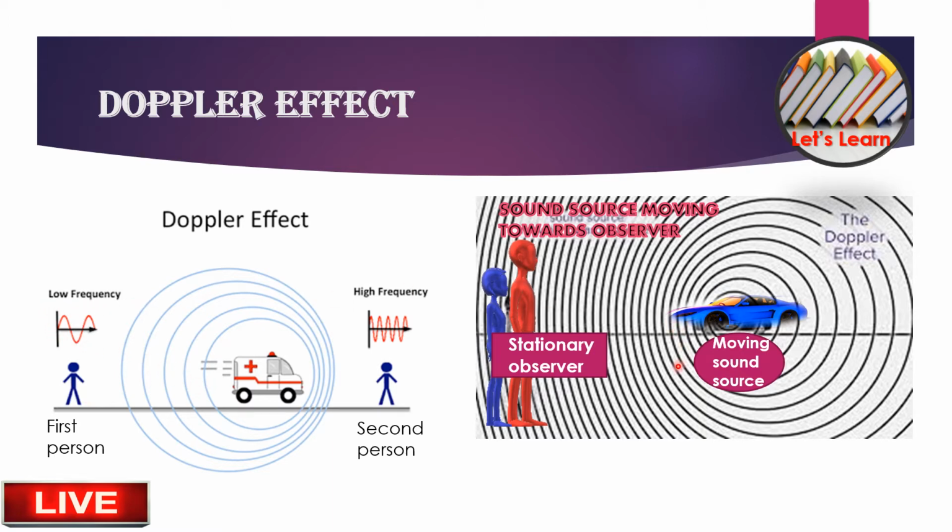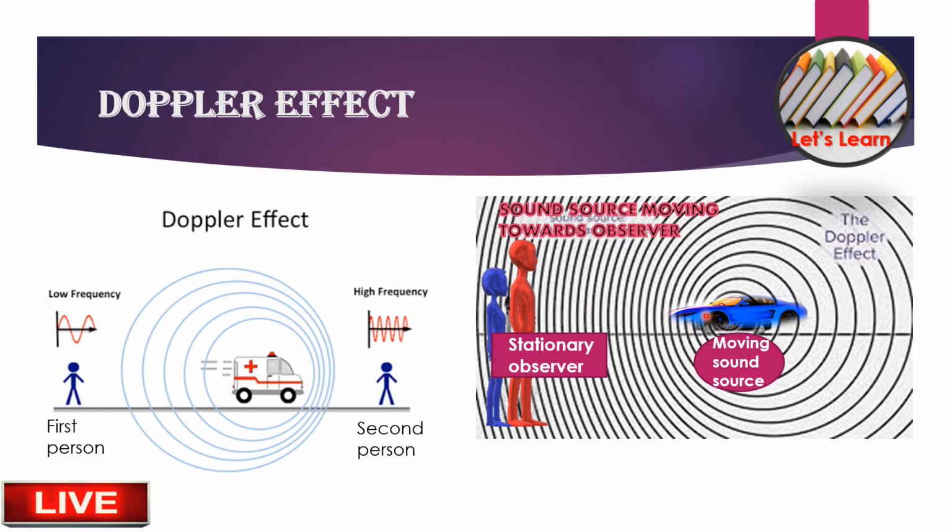Here also we have two persons, a red and a blue. They are both stationary observers. Here the sound source is in this car. If you consider a siren sound, the sound source is moving towards the observer, which means the frequency will be higher. If it is not, the frequency will be lower.